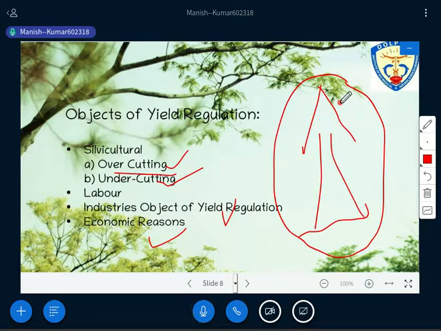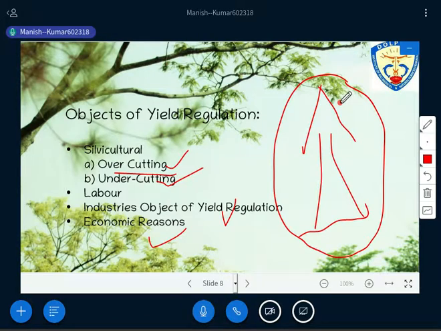So through yield regulation, you are also able to get a continuous or steady supply of revenue. Is it okay? Have you got up to this point? Up to this point, is the concept clear to all of you? Or is there any question to anyone?